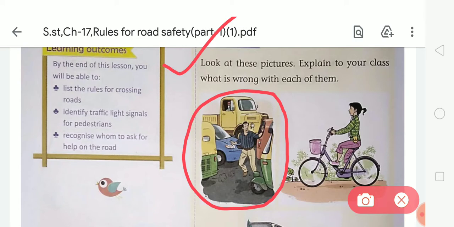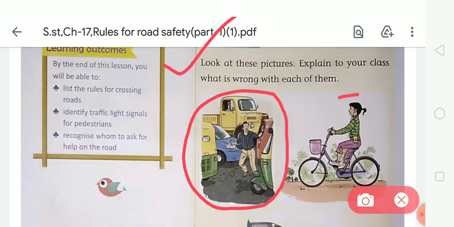Is this a right way to cross the road? No, this is not a right way because we should always cross the road at a zebra crossing. Where a zebra crossing is not available, before crossing the road you should look right, left, and then right again to see if the road is clear, then cross the road.